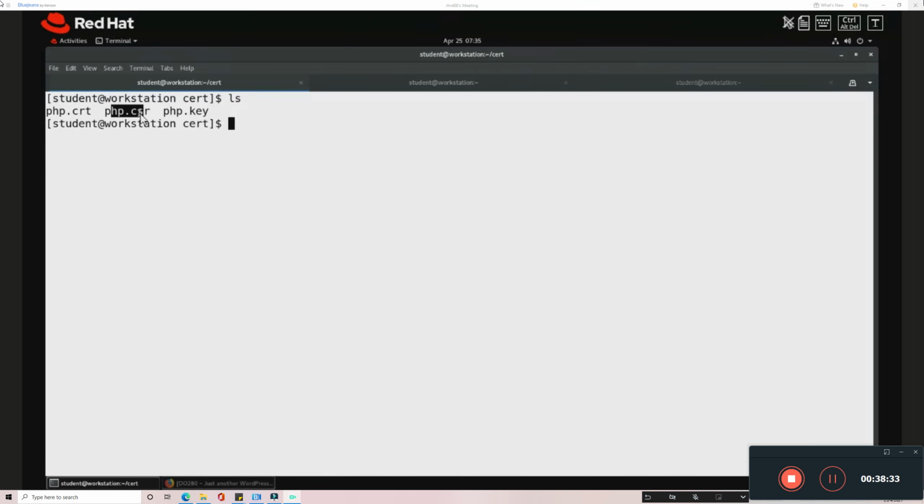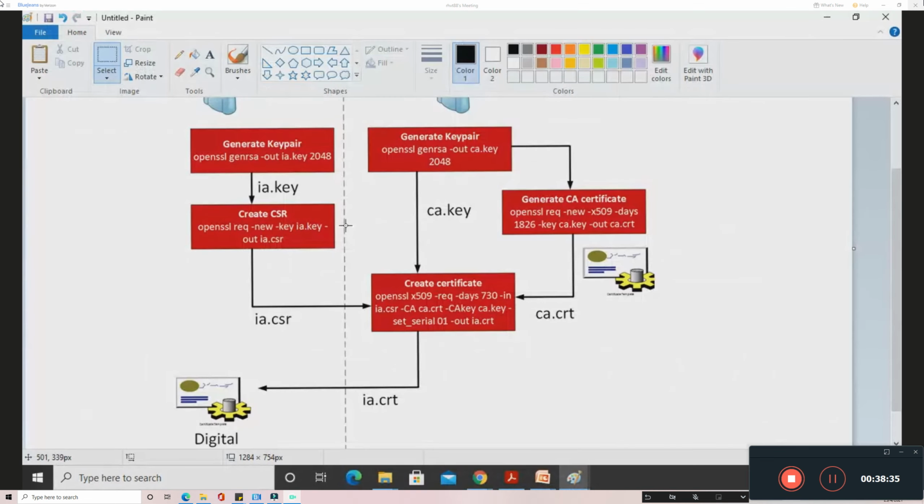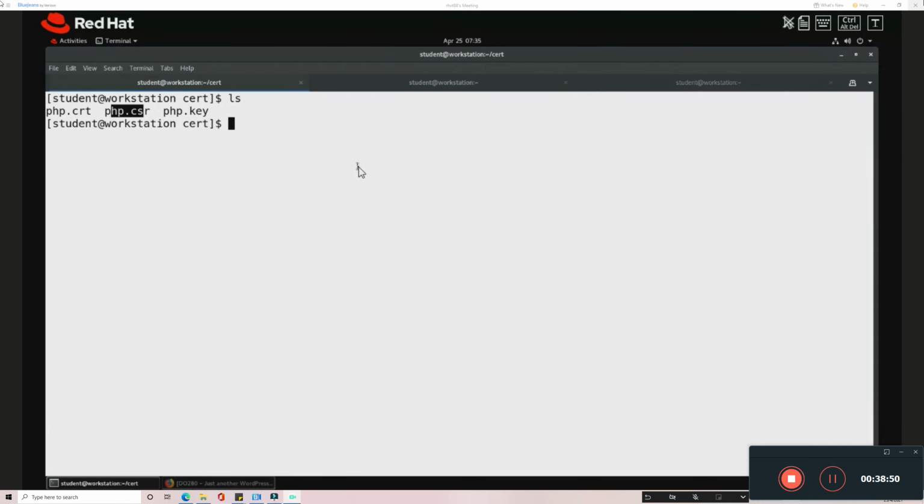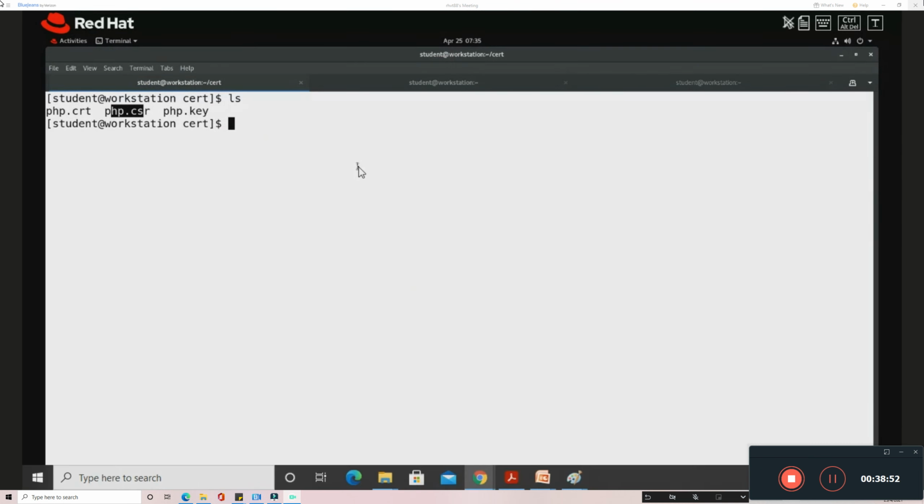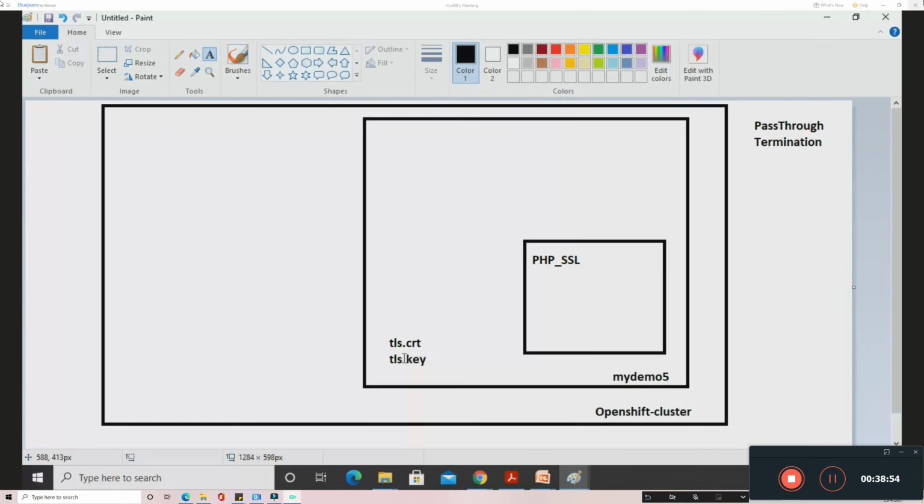The CSR is not required. It's just an intermediate step to create the certificate. So only the certificate which will be issued to the client, and also the decrypting key, I can say the private key to decrypt that certificate, are required. Only those two things are required to create that secure route. So now I created the pre-requirement. I have created the certificate and key.